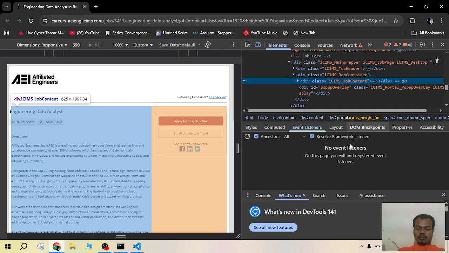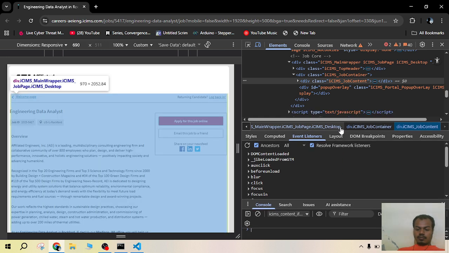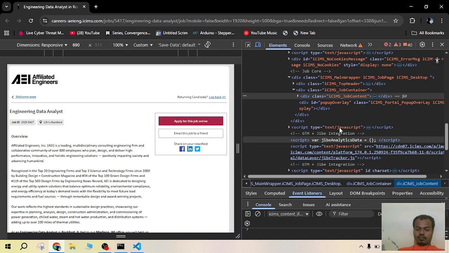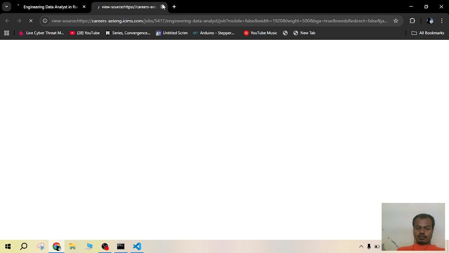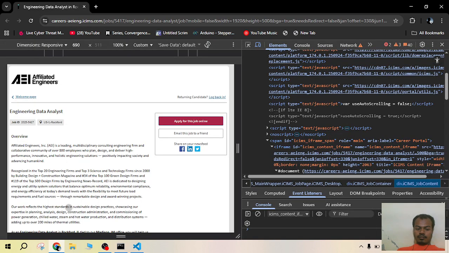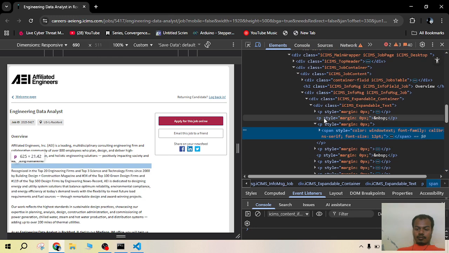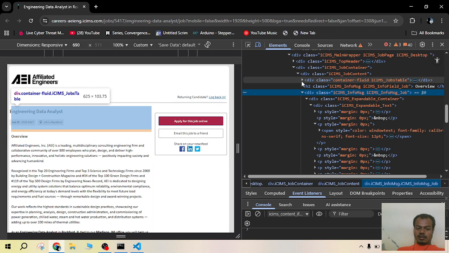Here, the whole content is inside this div, which is a parent div.